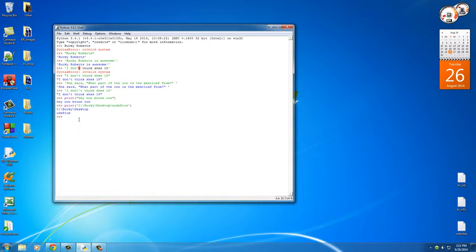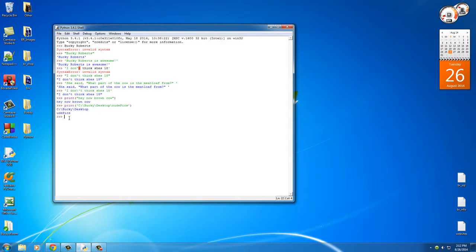So why is this? Well, you know how I told you guys that whenever you use backslash and something after it, it means something special. Well, in this case, and in programming, whenever you use backslash n, it means go to a new line. It has a special meaning. So what this does is it starts printing this out, and it says, okay, backslash n, bump it to a new line, and then print the rest of it, which is ood pics. So that's what it did, bump to a new line, ood pics.